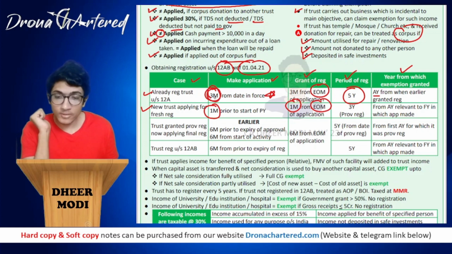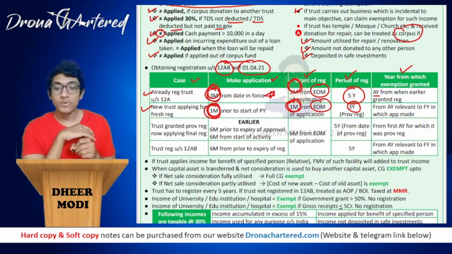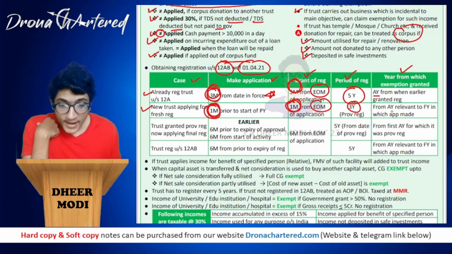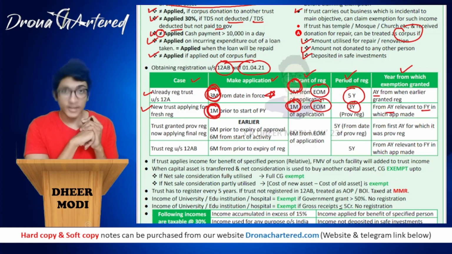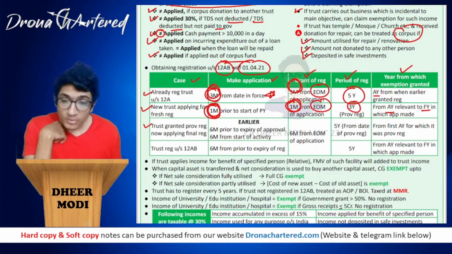So remember, over here it is 3 months. So over here also it is 3 months. Over here it is 1 month. Over here also it is 1 month. Your period of registration will be 3 years. You will be getting a provisional registration, and it will be from the assessment year relevant to the financial year in which application has been made.